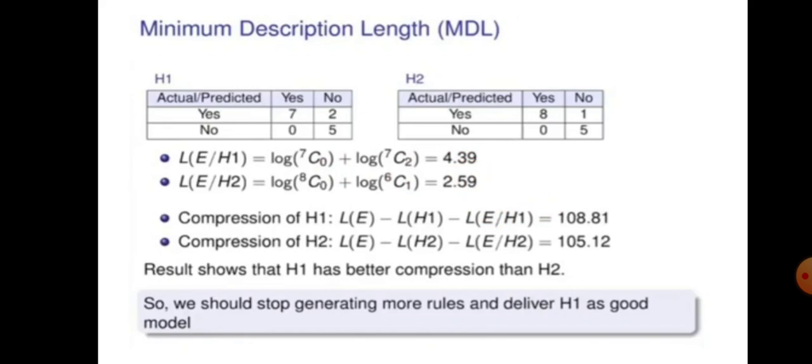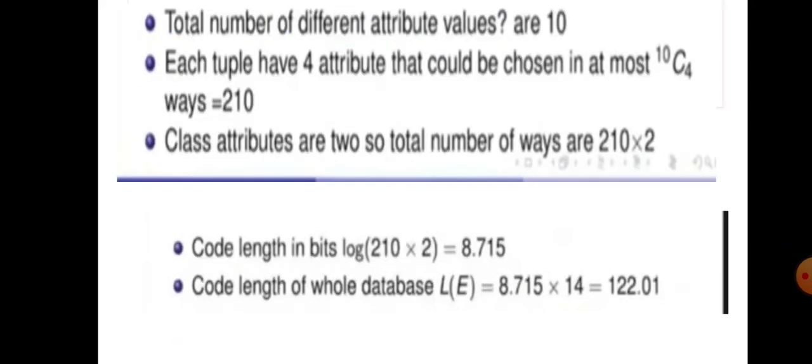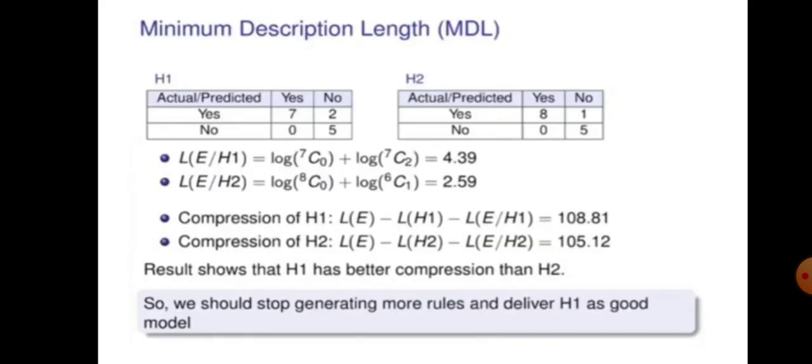Okay, the compression of H1. What is the compression of H1? My hypothesis H1 compresses my database to 108 bits. If I want to generate my table, I need 122 bits, right? If I'm using my hypothesis H1, then I need 122 minus 108, that is 14 something.